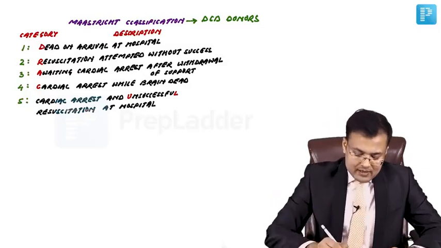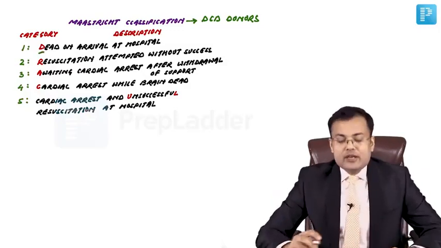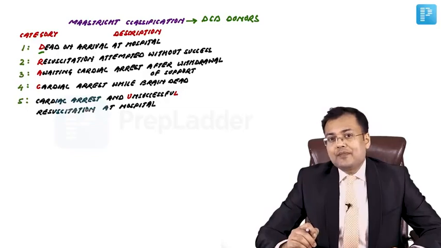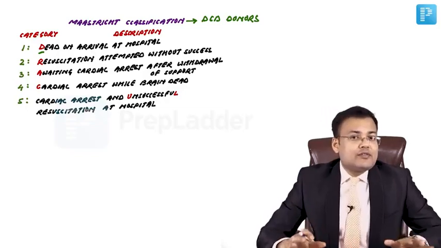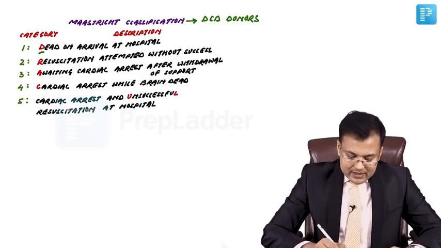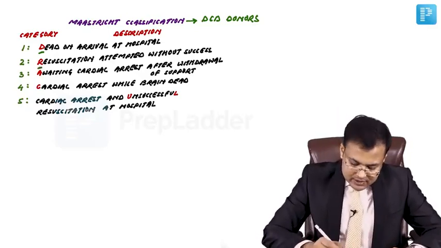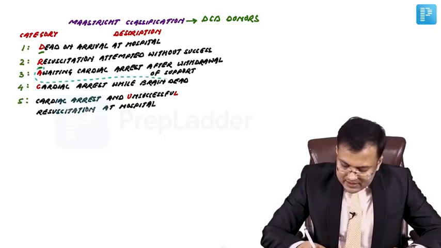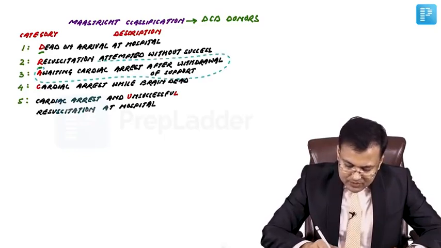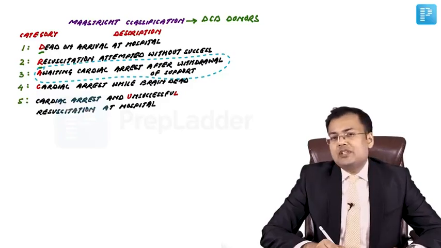What is category 1? Patient is dead on arrival at hospital, and we are harvesting the organ from this patient. Second is resuscitation attempted without success. The third one is awaiting cardiac arrest after withdrawal of support. In a hospital setup, the patient is admitted and we are awaiting cardiac arrest after withdrawal of support.